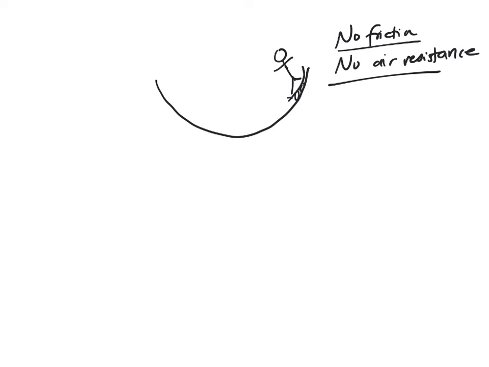So in this setup, the skater's going to start out with potential energy up here because they're off the ground. By the time they get to the bottom, they will have no potential energy. But where has that gone? Well, it hasn't gone into friction, hasn't gone into air resistance. So that has turned into kinetic energy. So he now has kinetic energy.